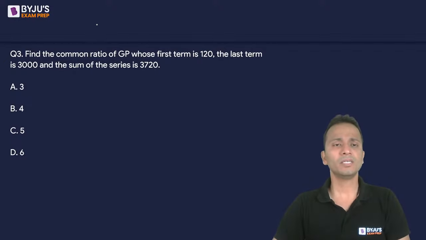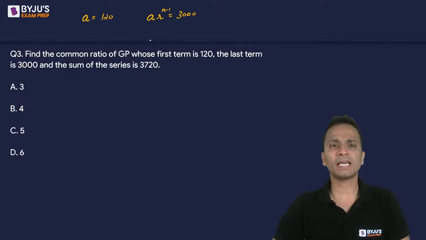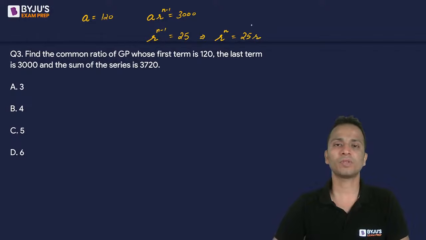Okay, let me begin by writing what all things are given to us. So the value of A is 120. The last term, that is A r raised to the power n minus 1, is 3000. So from here, I can say that r raised to the power n minus 1 can be written as 3000 divided by 120, that is equal to 25. So r raised to the power n minus 1 is 25, so r raised to the power n will be equal to 25r. So this is one thing that I have.